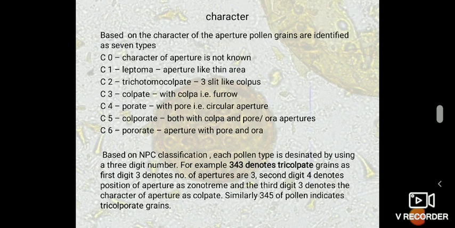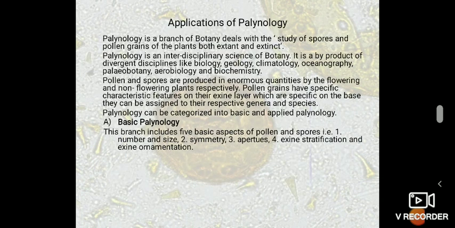Based on NPC classification, each pollen type is designated by a 3-digit number. For example, 343 denotes tricolpate grains, as first digit 3 denotes the number of apertures are 3. Second digit 4 denotes the position of aperture as zonotrim, and the third digit 3 denotes the character of aperture as colpate. Similarly, 345 of pollen indicates the tricolporate grains.